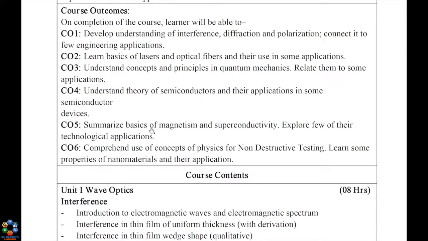You will be able to summarize the basics of magnetism and superconductivity, and you will be able to explore a few of their technological applications after studying this course. Similarly, you will be able to study the basic concepts of non-destructive testing and the properties of nanomaterials and their applications. So after completing this course, there are a total of 6 course outcomes. After completing this subject, you will be able to understand all this.